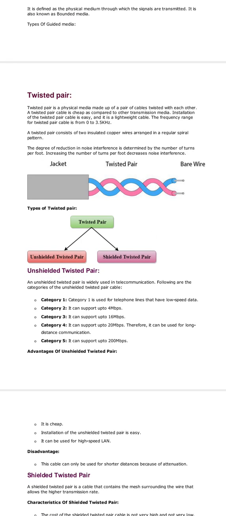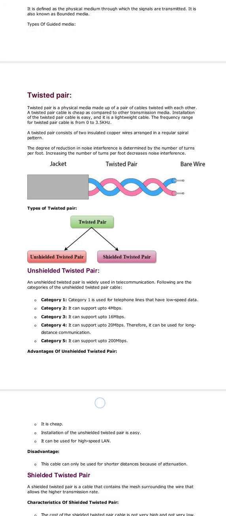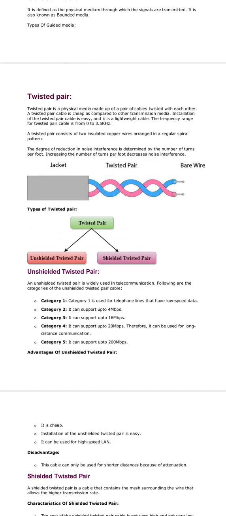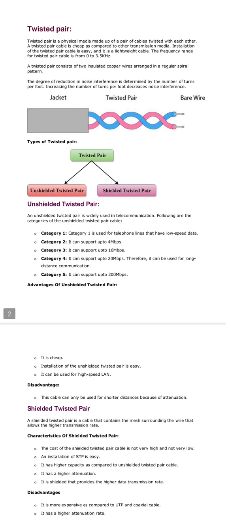A twisted pair cable consists of two insulated copper wires arranged in a regular spiral pattern. The degree of reduction in noise interference is determined by the number of turns per foot. Increasing the number of turns per foot decreases noise interference. Jacket, twisted pair, wire. Types of twisted pair: unshielded twisted pair and shielded twisted pair.